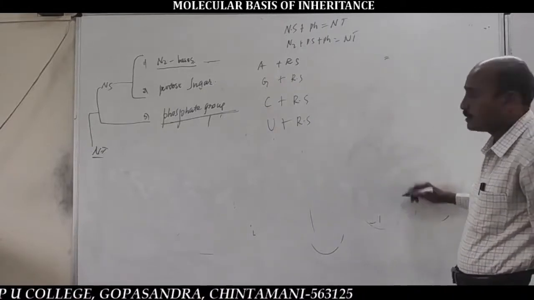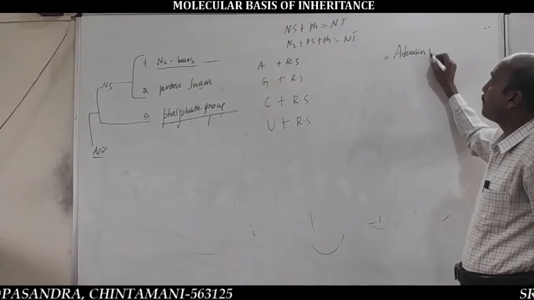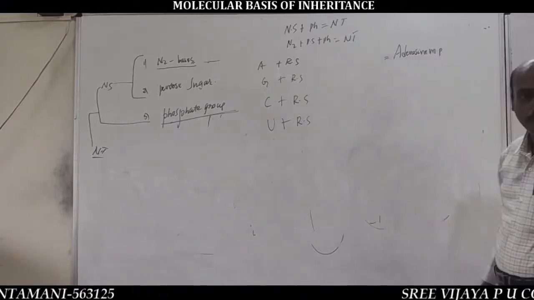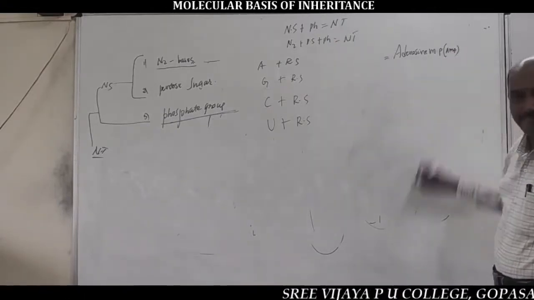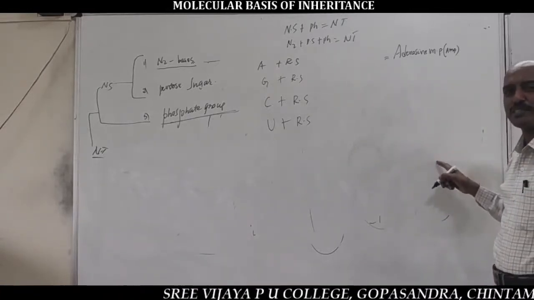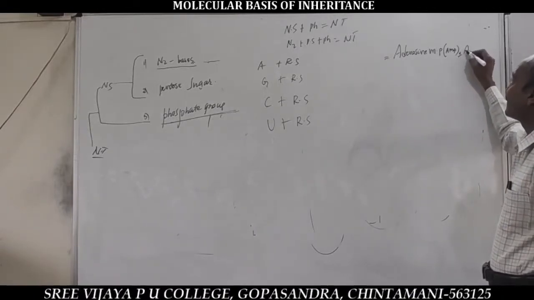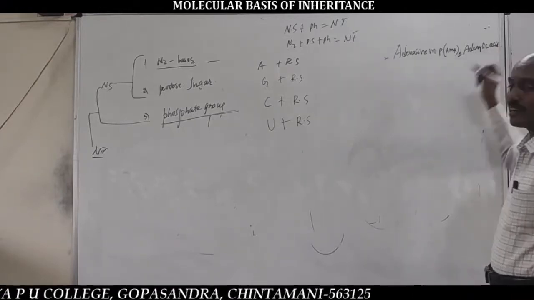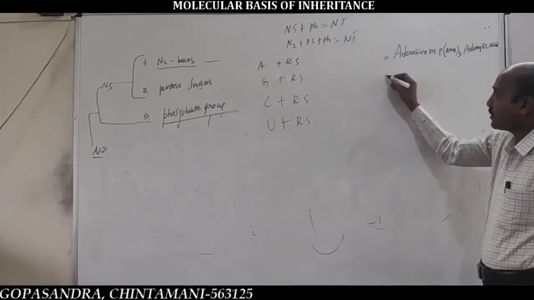Very important: adenosine monophosphate, abbreviated as AMP. Never dAMP. dAMP is the DNA nucleotide. AMP is the RNA nucleotide. It is also called adenylic acid. Shortly, adenylic acid.